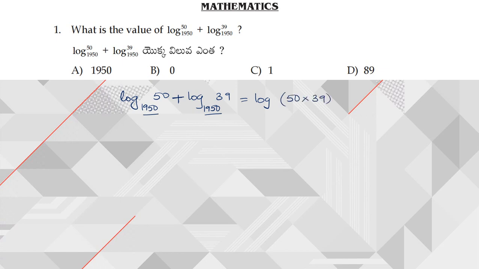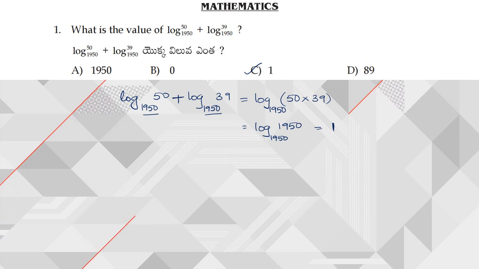So log of 50 into 39 to the base 1950. The value of 50 into 39 is nothing but 1950, so log 1950 to the base 1950 is nothing but 1. Hence the answer is option C, right?